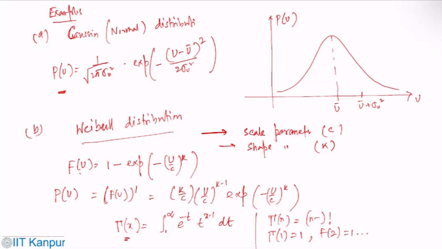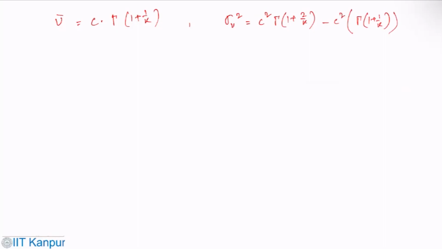Using this gamma function we can estimate the mean wind speed, which is u bar equals c into gamma of 1 plus 1 by k. And my variance would be c squared gamma of 1 plus 2 by k minus c squared gamma of 1 plus 1 by k, whole squared.